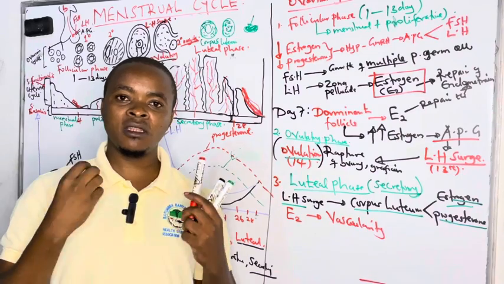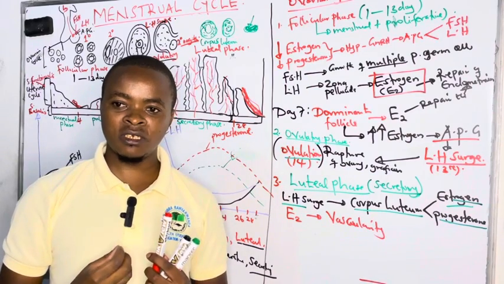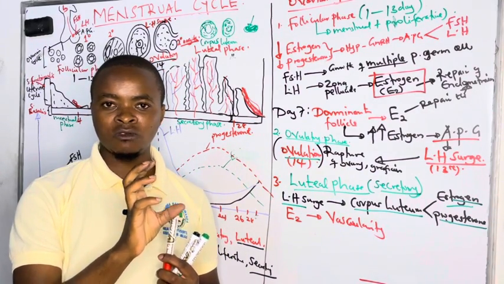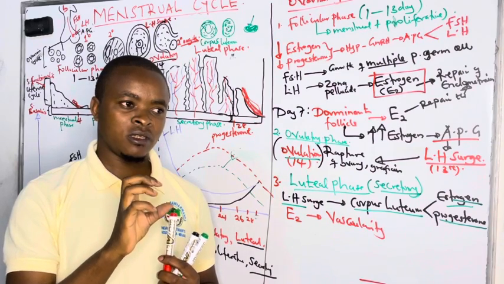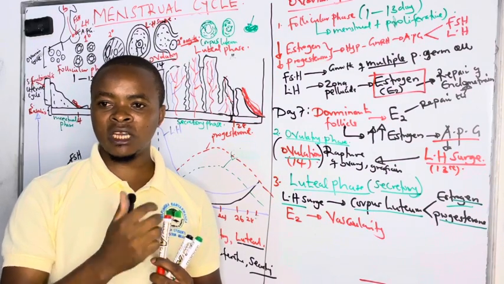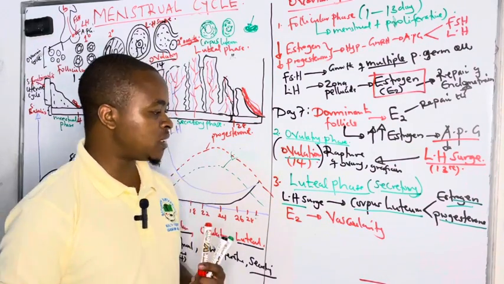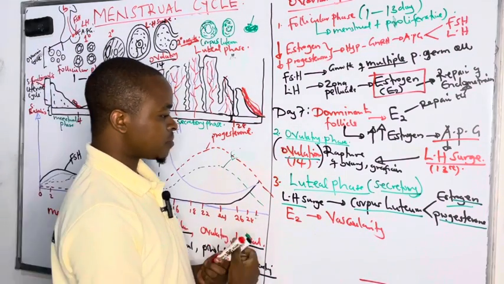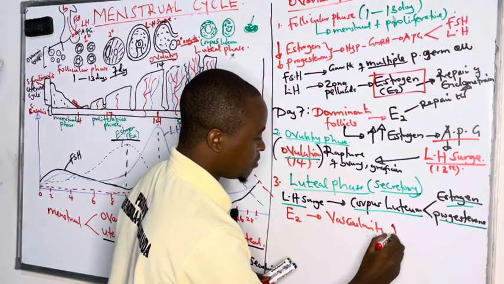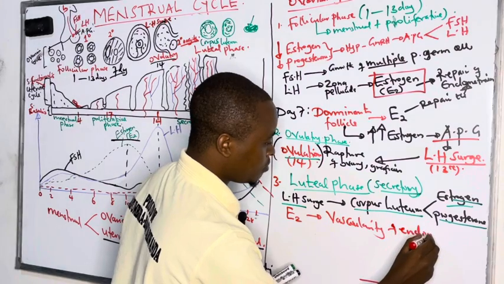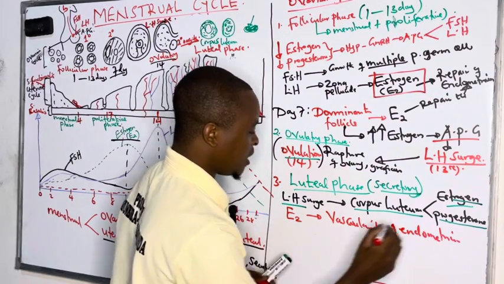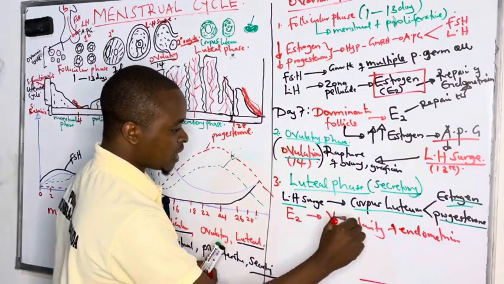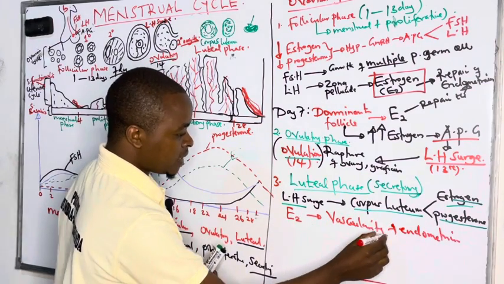Because before the egg is implanted after fertilization, we need more blood supply to this implanted fertilized egg, which can grow into the embryo. So we see the increased vascularity of the endometrium being facilitated by estrogen.